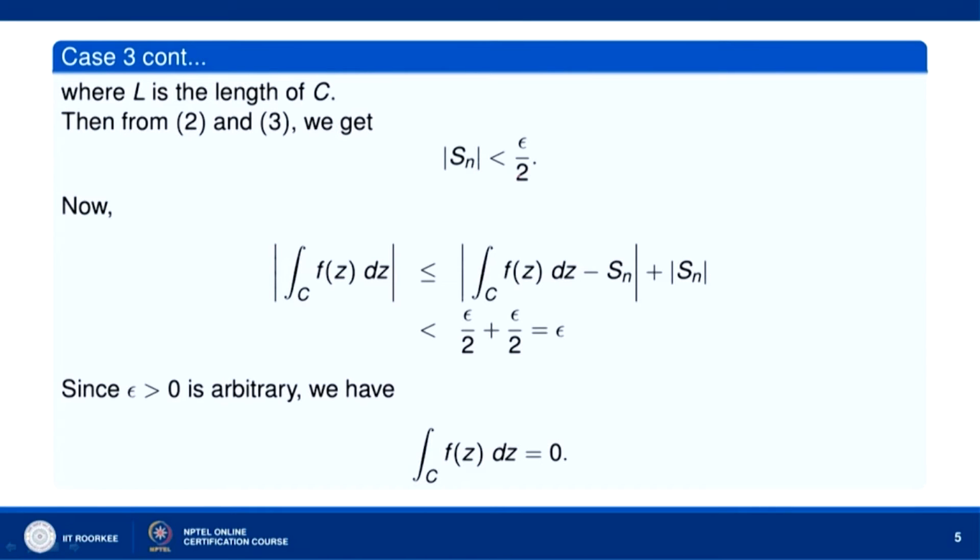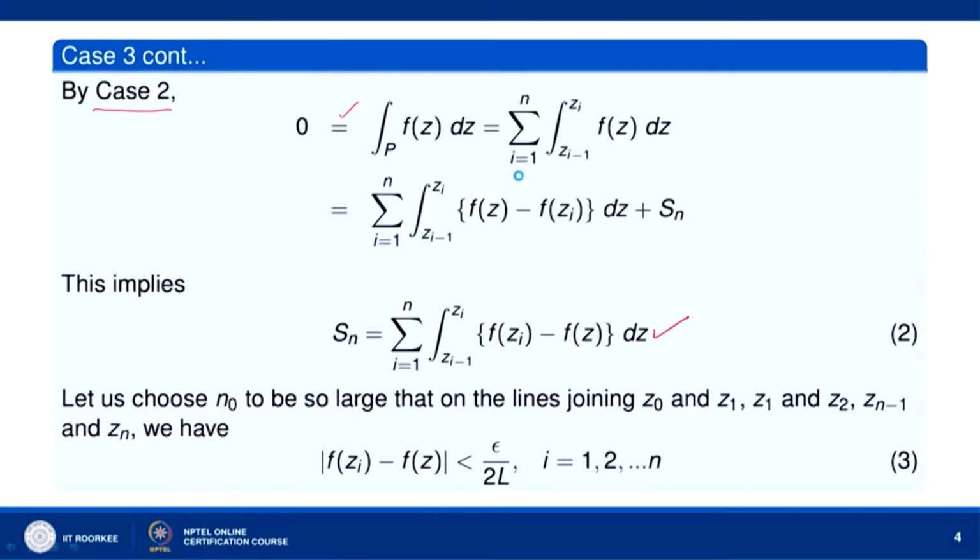Then mod of Sn will be less than epsilon by 2. You can see here mod of Sn will be less than or equal to sigma i equal to 1 to n, integral over z_{i-1} to z_i of mod of f(z_i) minus f(z) into dz.